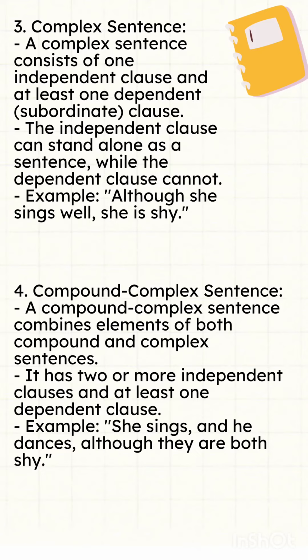4. Compound complex sentence. A compound complex sentence combines elements of both compound and complex sentences. It has two or more independent clauses and at least one dependent clause. Example: she sings, and he dances, although they are both shy.